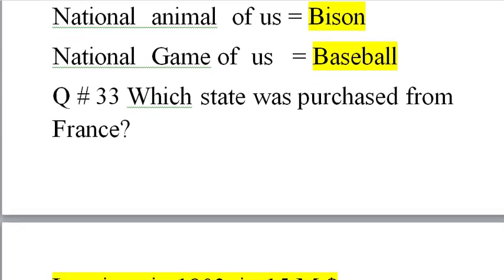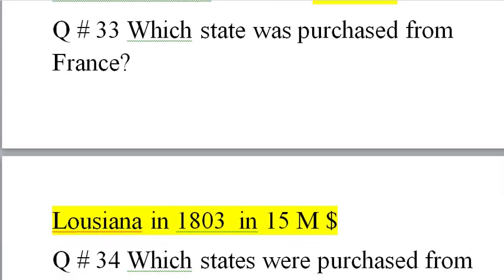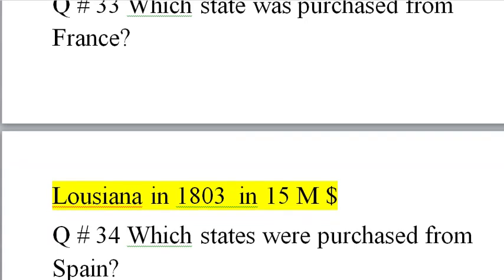Question number 33. Which state was purchased from France? It is Louisiana in 1803, in the amount of $15 million. Louisiana that America bought from France was very big, and about 14 states can make one Louisiana that was purchased from France.